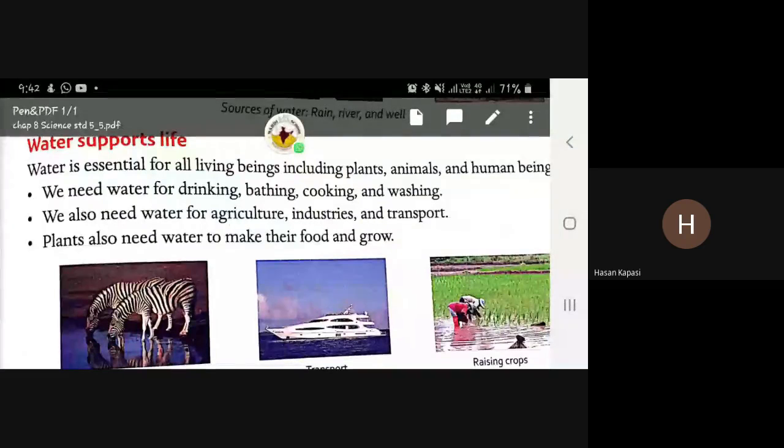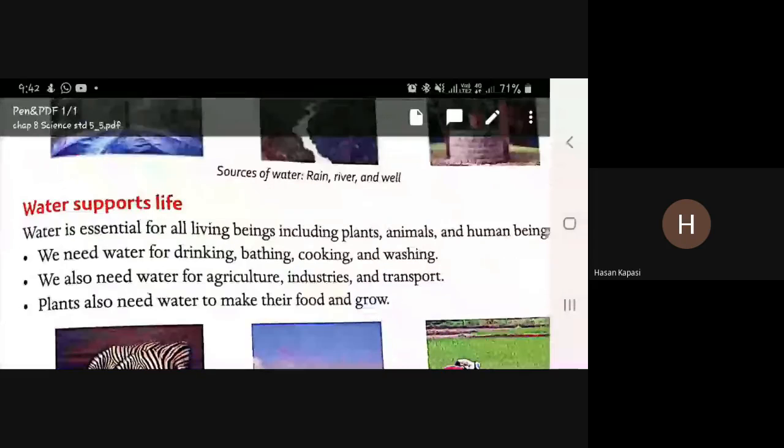We need water for drinking, bathing, cooking, and washing. We also need water for agriculture, industries, and transport. Plants also need water to make their food and grow.